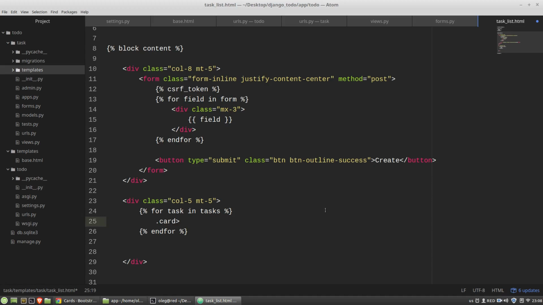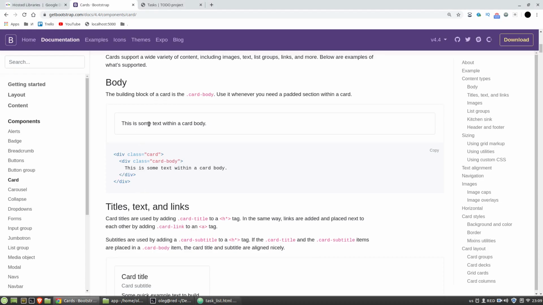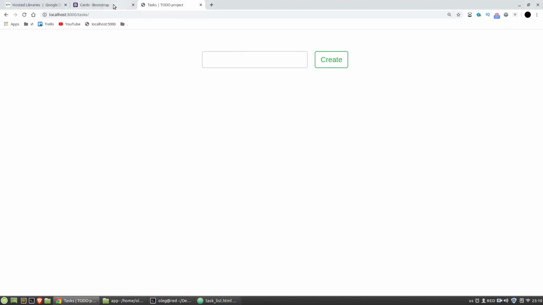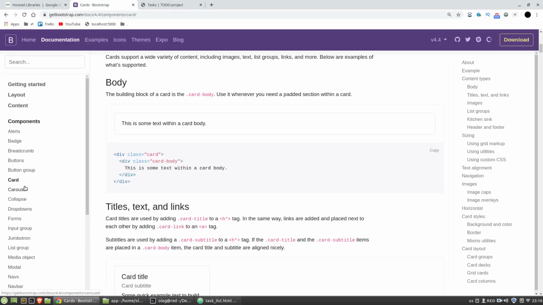This variable. And here I want to use Bootstrap's card-body, and inside this frame I want to use the task's title, and maybe mb-1, margin bottom 1, to add space between cards. Also, I want to have the cross button to delete cards.